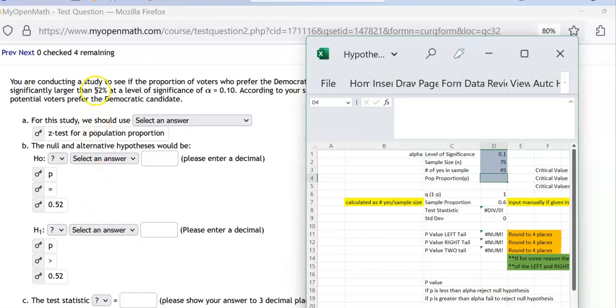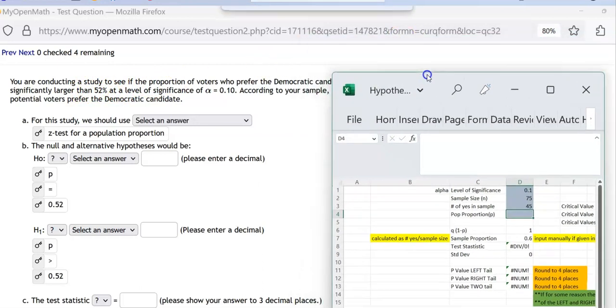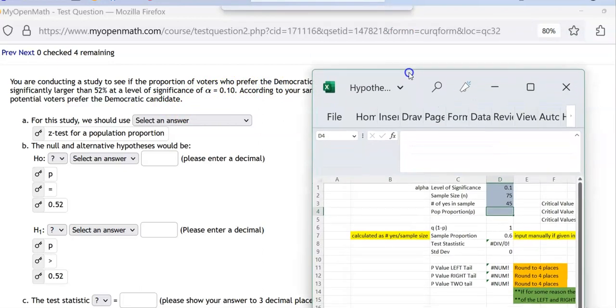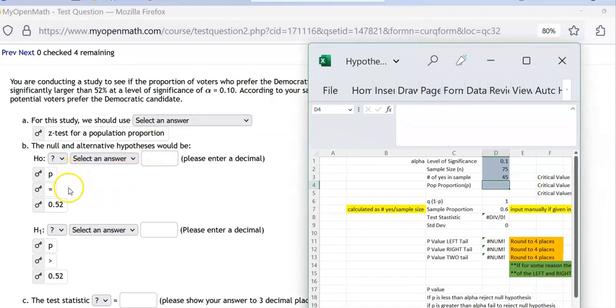Population proportion. So the population proportion is always, hey, what are they challenging? What was the initial word on the street, so to speak? The initial word on the street is that the proportion of voters is 52%. They think it's larger. Okay, so remember with the null and alternative hypothesis, it's always going back to the population proportion, population mean. Okay, 0.52. Never the sample mean or sample proportion in the null and alternative.